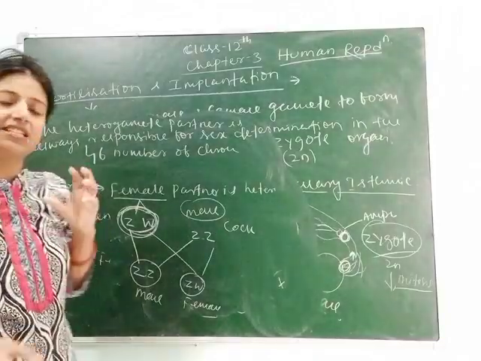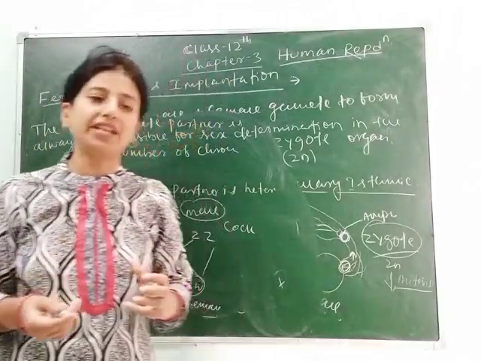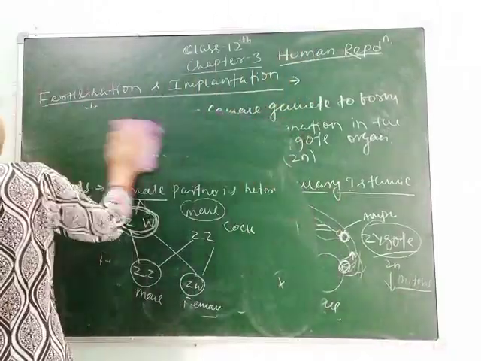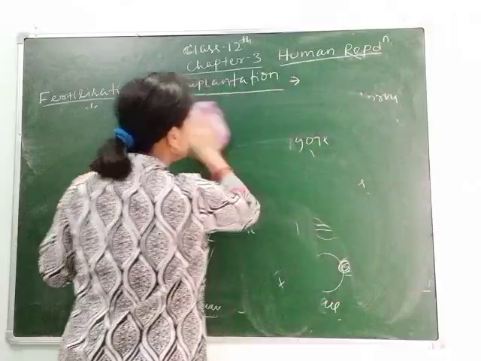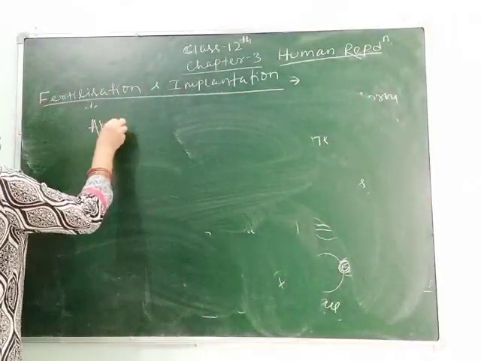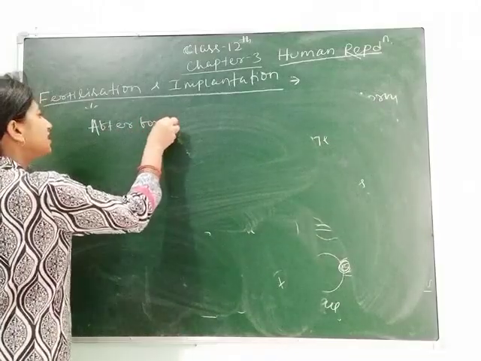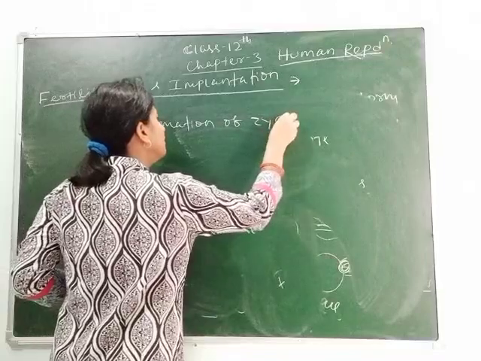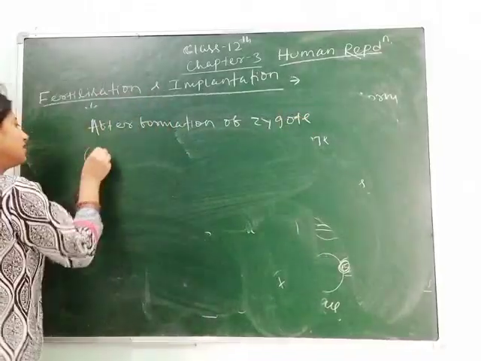After fertilization, the zygote quickly goes through cleavage. Students, cleavage means successive mitotic division. After formation of zygote, cleavage occurs.